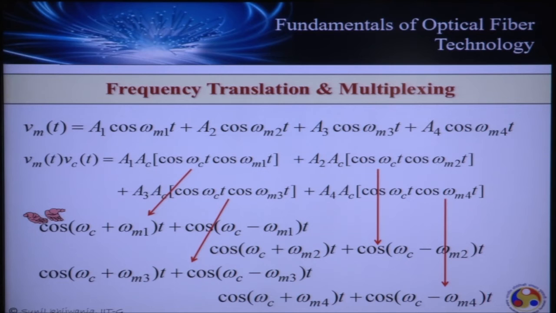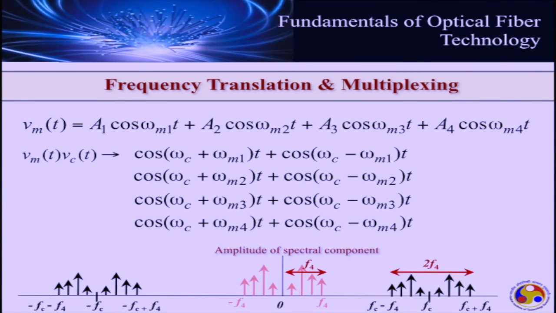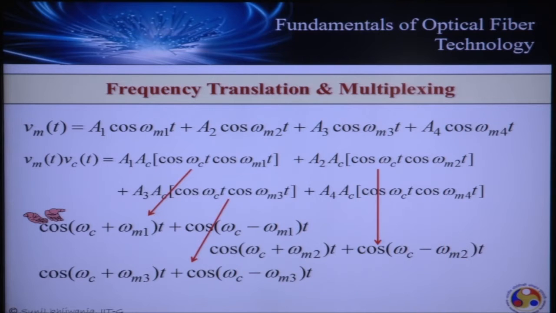So if we plot this frequency translated signal once again in the frequency domain, the spectral domain, what we shall have is this. This shows my original signal before it was translated in frequency, and this shows the frequency translated signal. As you can see, once again the original signal is translated towards the positive frequency by an amount fc, and also on the negative side by an amount fc. Also, the amplitude of the original one diminishes when we translate the frequency. This is very evident from here.